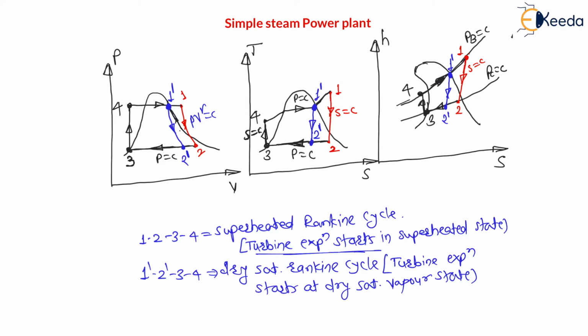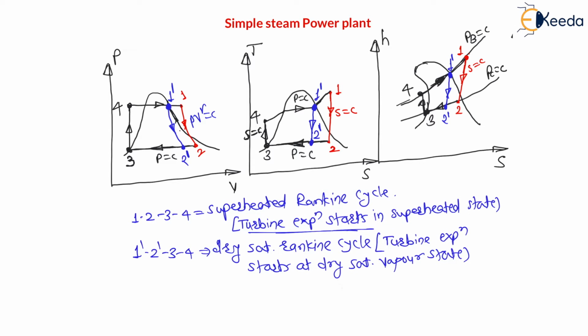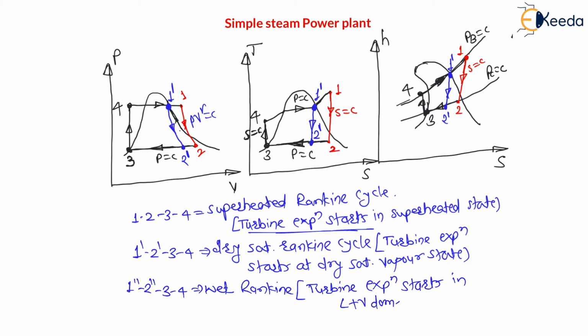Now my dear students, after this dry saturated Rankine cycle, the next cycle is the wet Rankine cycle. Let us say 1 double dash, 2 double dash, 3, 4 is the wet Rankine cycle. In the wet Rankine cycle, the turbine expansion starts in the wet state, in the liquid plus vapor dome. Liquid plus vapor dome means wet state.